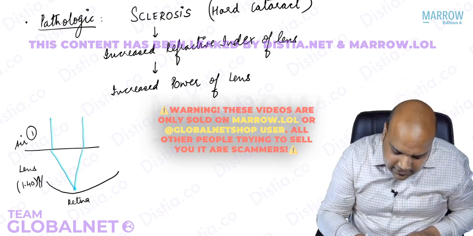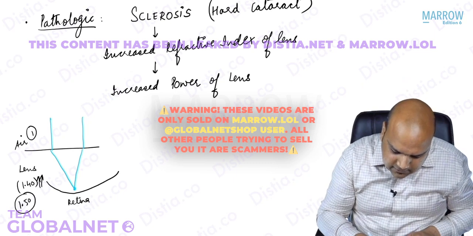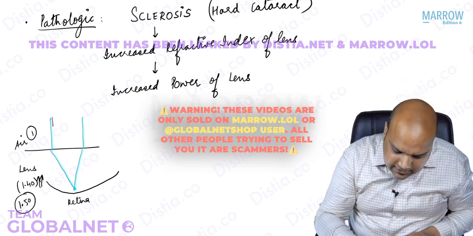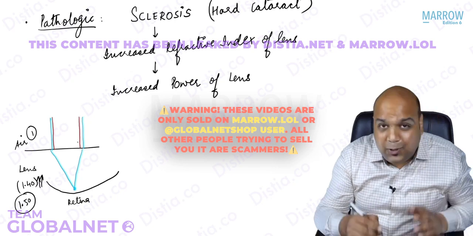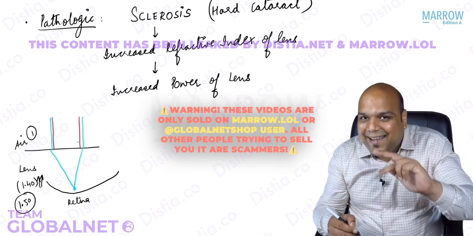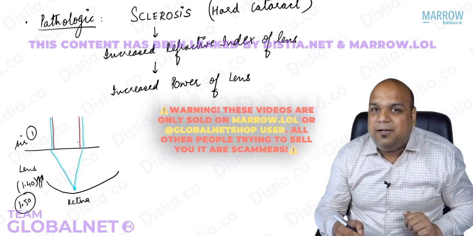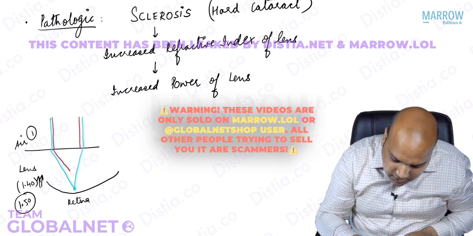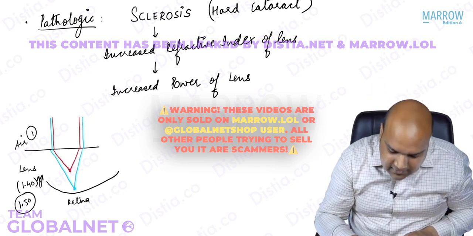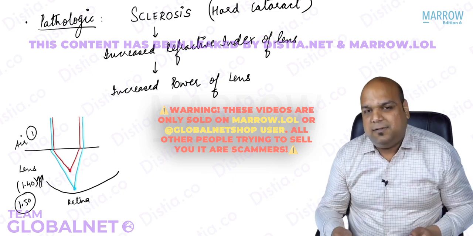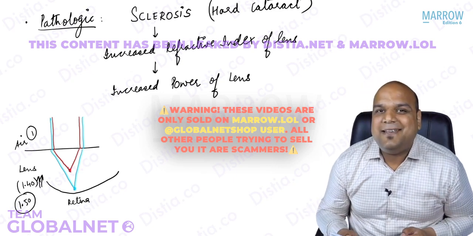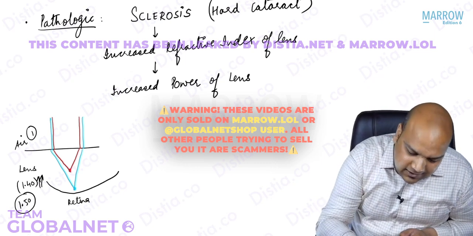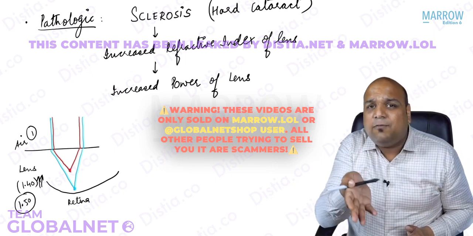Now the refractive index has increased to 1.50. So what is going to occur? The light rays that are going to come are going to have a higher difference of refractive index. That means they are going to converge faster. That means my lens will have more power. Do you understand what I'm trying to say here, everybody? Yes. So where will the image be formed in such a case? In front of the retina.